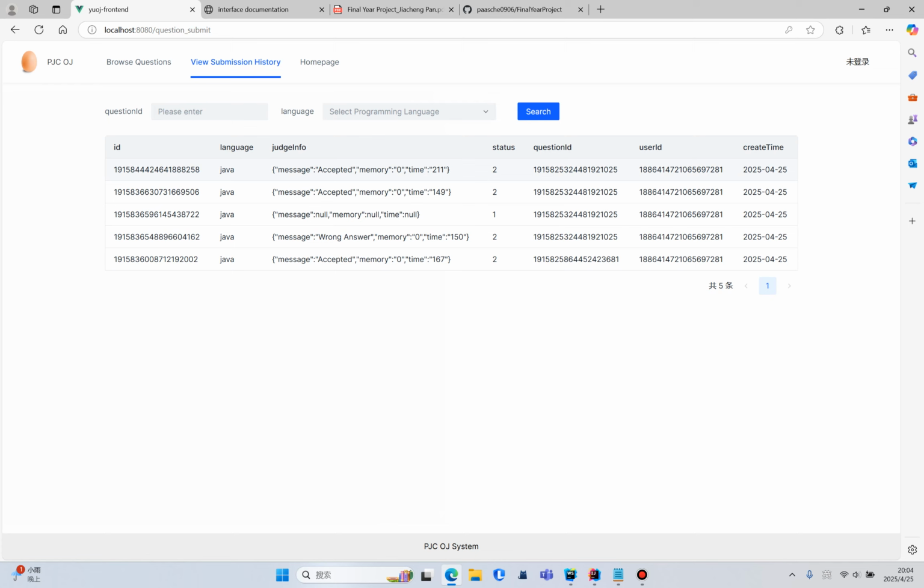After successful submission, I can go to the submission record page to check the judgment results. Here, you can see that the status code is 2. It means the code sandbox is executing normally. Moreover, the result is accept, which means our code is correct, and it costs time like 211.